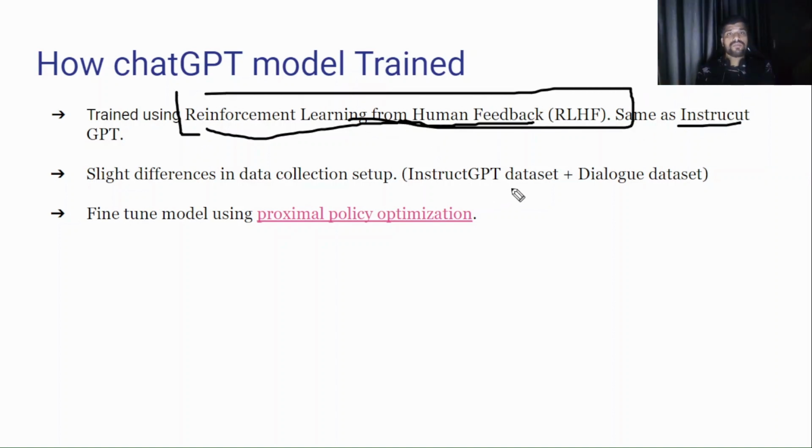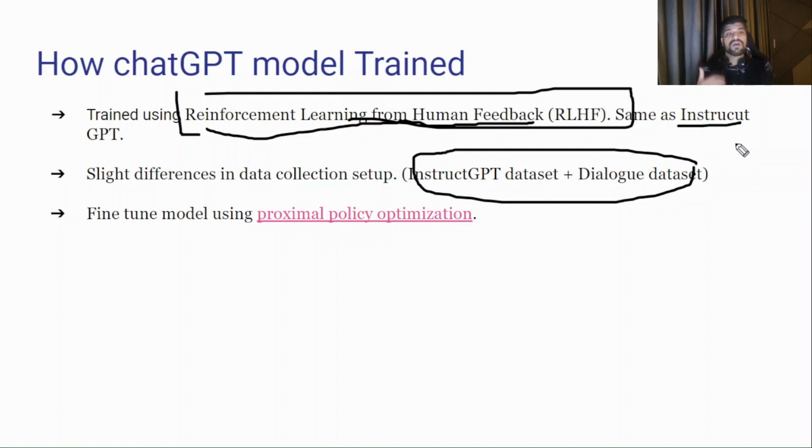They developed the InstructGPT model earlier, and then they used InstructGPT and another collection of dialogue datasets to come up with the new thing, ChatGPT. But RLHF, the short form of reinforcement learning from human feedback, and the next one, proximal policy optimization, were already used in InstructGPT. So these are the three important things used in ChatGPT. First is RLHF, where the base model is from InstructGPT plus the dialogue dataset.